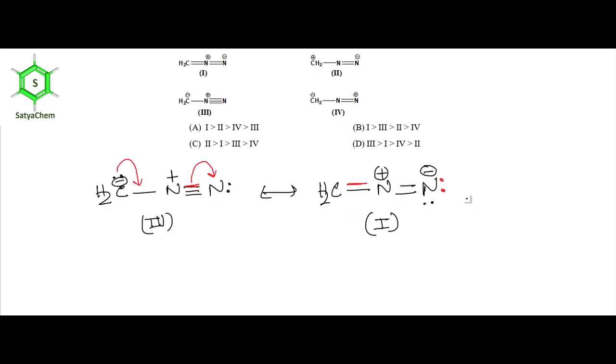Okay, now I'll redraw. So there will be now this pi bond. Okay, now this red pi bond can break. Now this pi electron moves on the central nitrogen atom. Then what will be the structure?